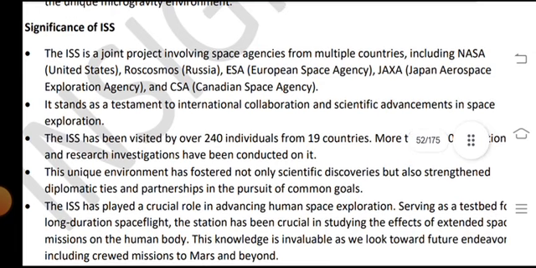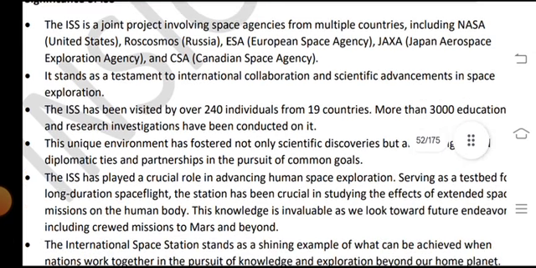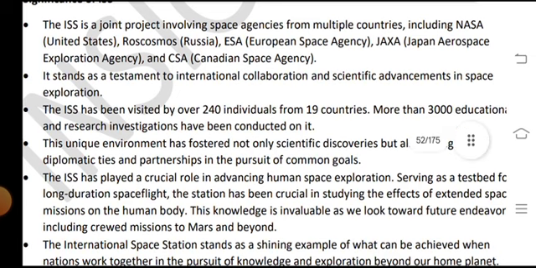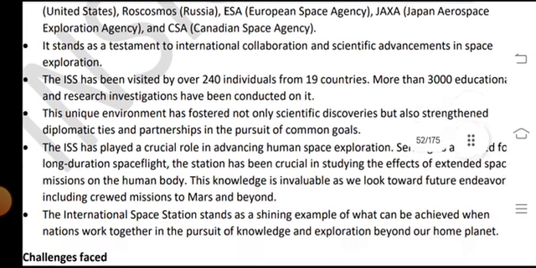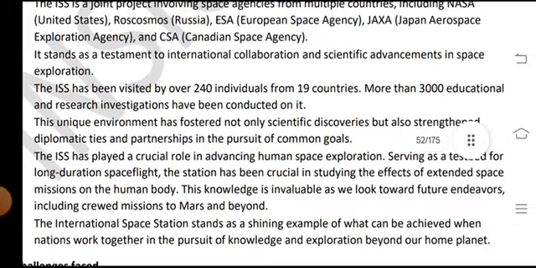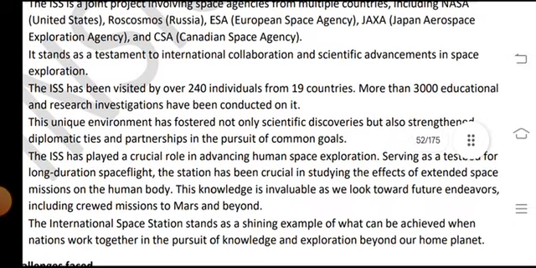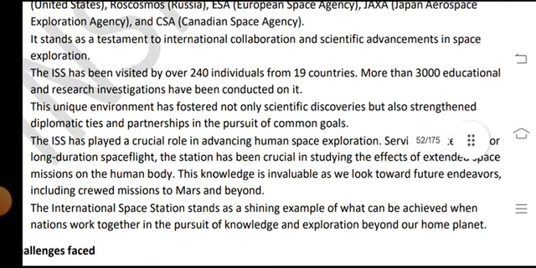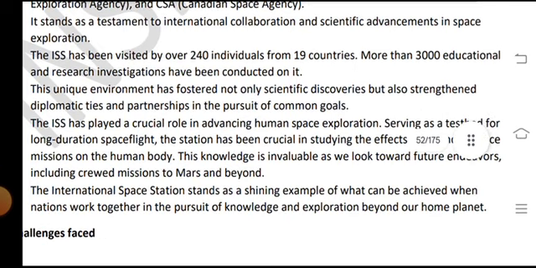Significance of the ISS. The ISS is a joint project involving the space agencies of multiple countries, including NASA, United States, and Roscosmos, Russia, ESA, the European Space Agency, JAXA, Japan Aerospace Exploration Agency, and CSA, Canadian Space Agency. It stands as a testament to international collaboration and scientific advancement in space exploration.